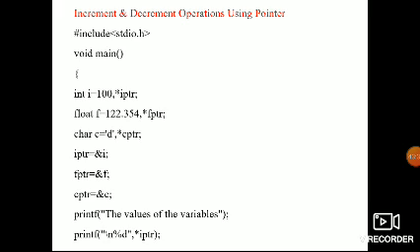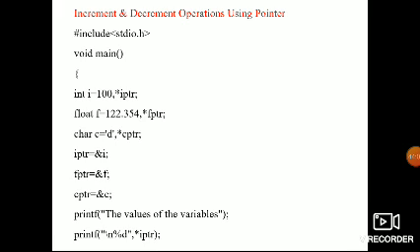I use float also, because I want to see how the value changes. Then a float pointer is declared, and a char and a char pointer are declared. Now the addresses have to be assigned. So iptr is equal to address of i, fptr is equal to address of f, and cptr is equal to address of c. For int, char and float, all addresses I am assigning to the pointers.